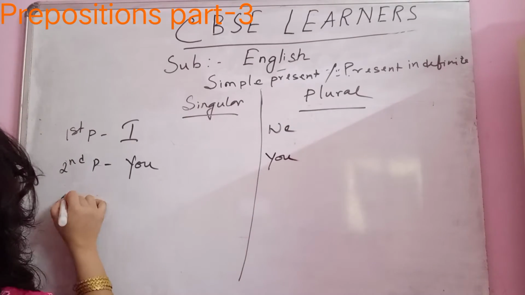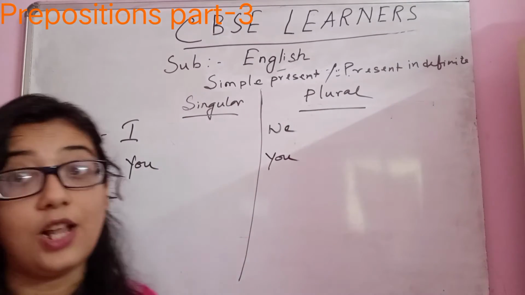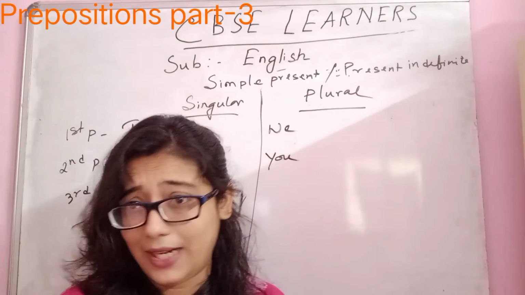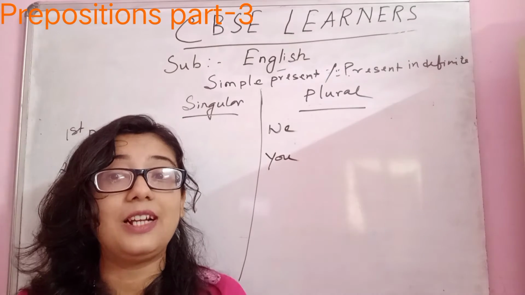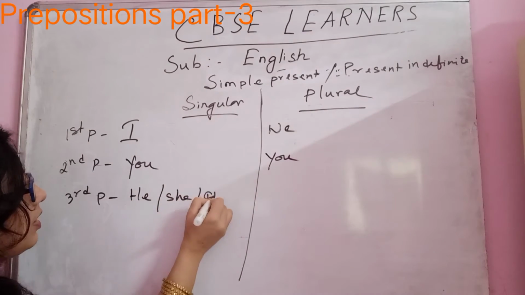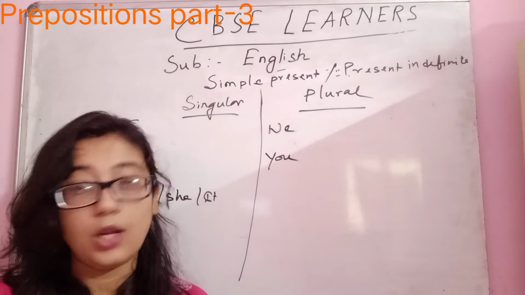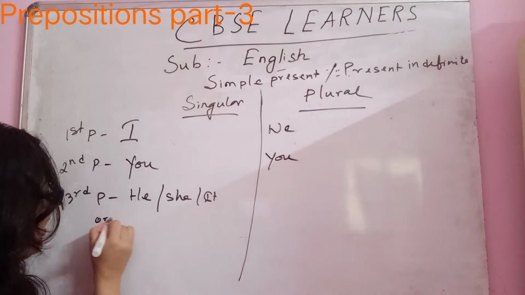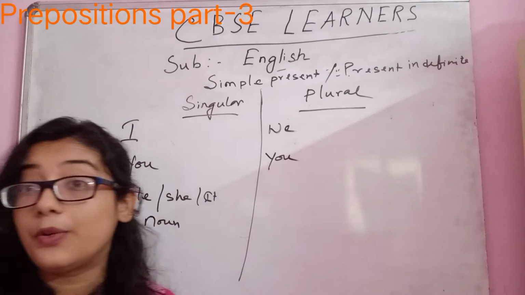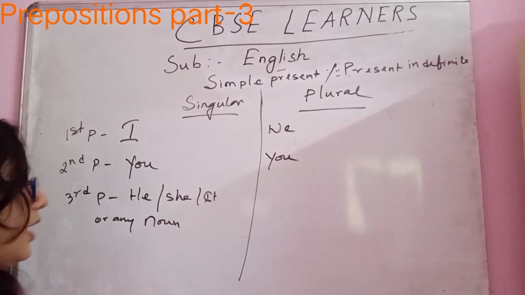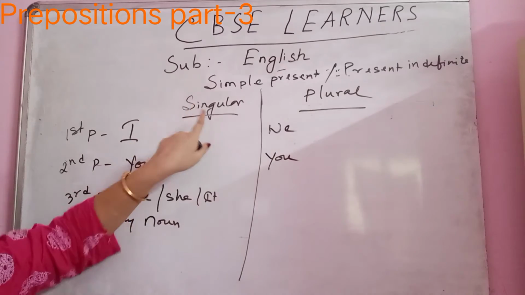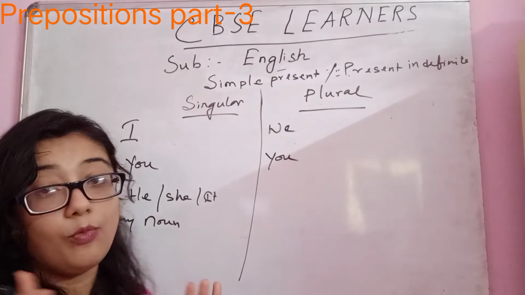Very simple. Third person. It matters a lot, right? When we are talking, there will be a lot of third persons listening to what we are talking about, right? So what is the third person singular number? Third person singular number is he, she or it. Is that enough? He, she or it? No, it's not. It can be any kind of noun: a proper noun, a common noun, any noun. So he, she or it or any noun. Always remember singular: in case of singular, it is one person.